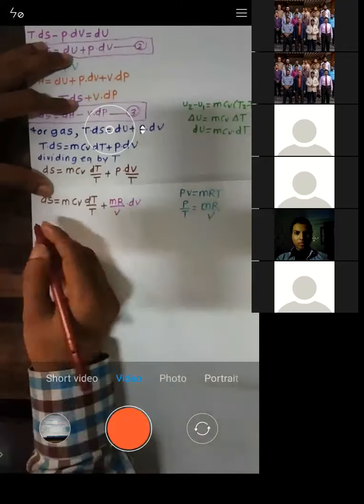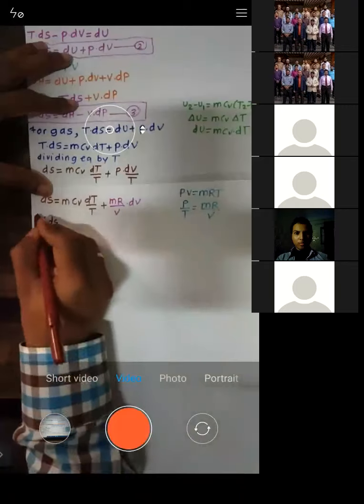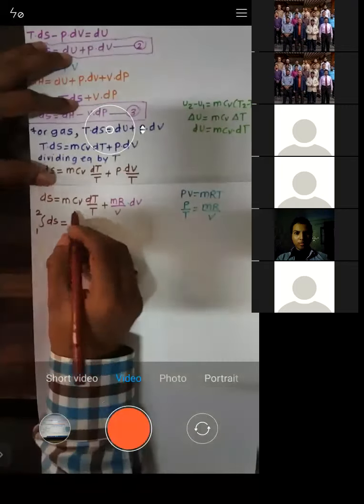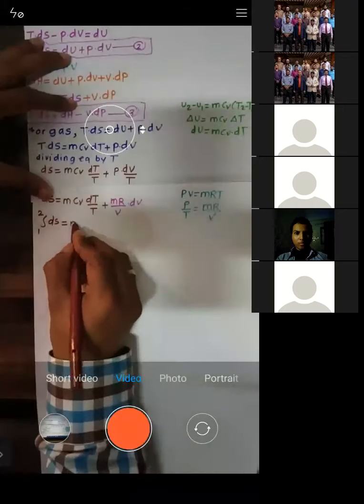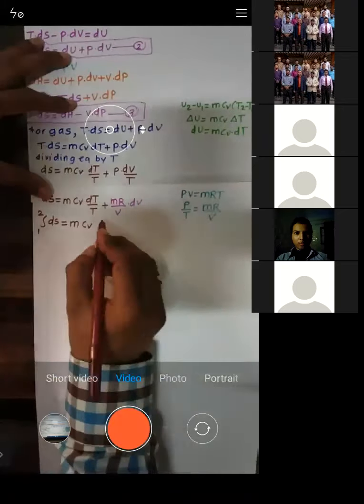Let us integrate ds for process 1 to 2. Mass and Cv are constant values, so I'll take them out.